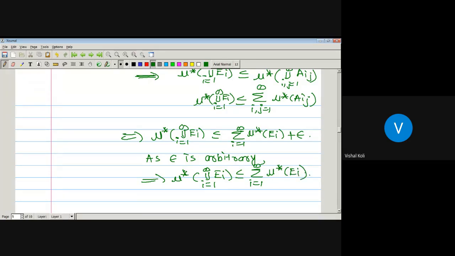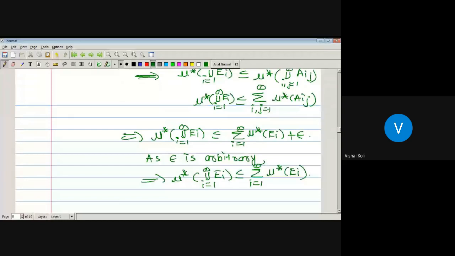Then by the definition of outer measure, if it holds the three properties, that is, measure of phi is equal to 0, mu star is monotonic, and mu star of the union over i running from 1 to infinity E_i is less or equal to summation i running from 1 to infinity mu star of E_i, then we say that the corresponding function mu star, which is defined on the power set of X, will be an outer measure.